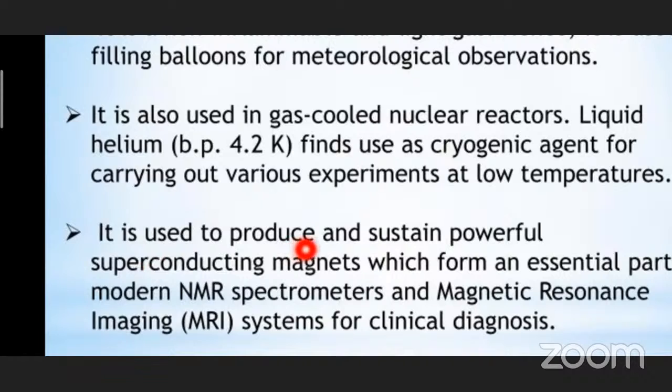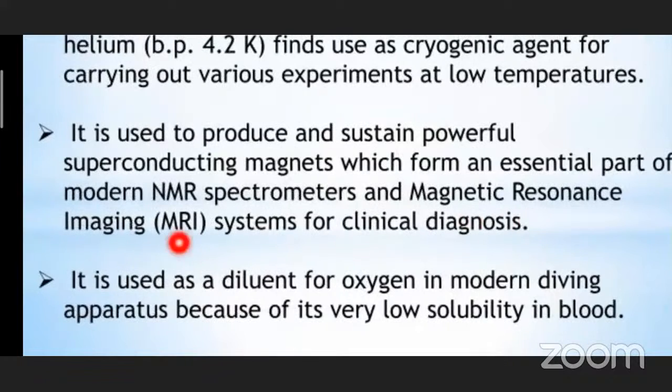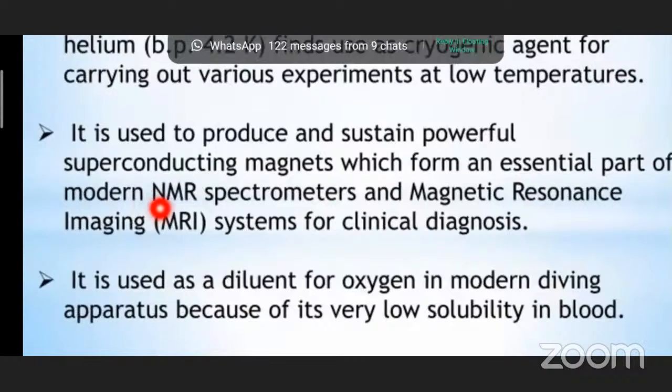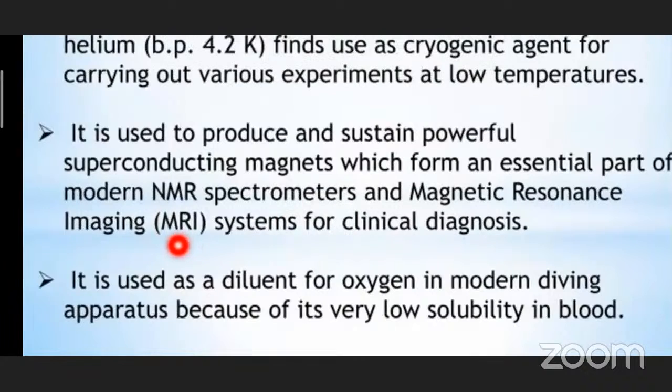It is used to produce and sustain powerful superconducting magnets, which form an essential part of modern NMR spectrometers and magnetic resonance imaging, MRI. NMR means nuclear magnetic resonance. So we'll be taking MRI scan, CT scan, all this, right? For taking such scannings, we need superconducting magnets. So how is it produced? By using helium.